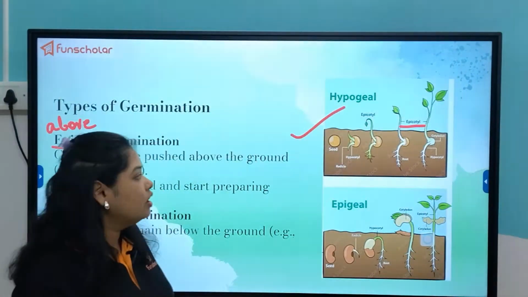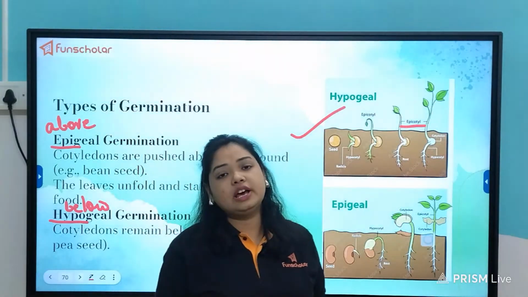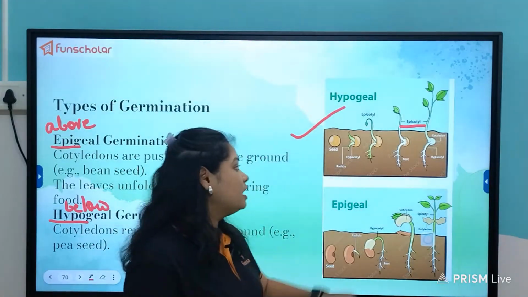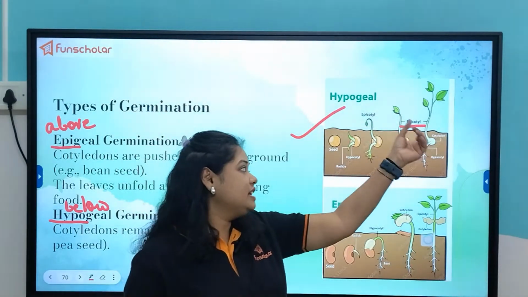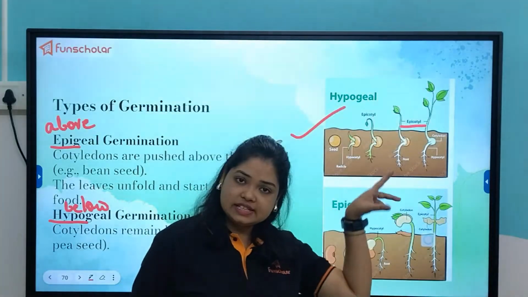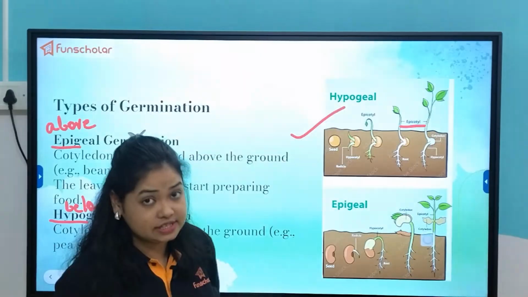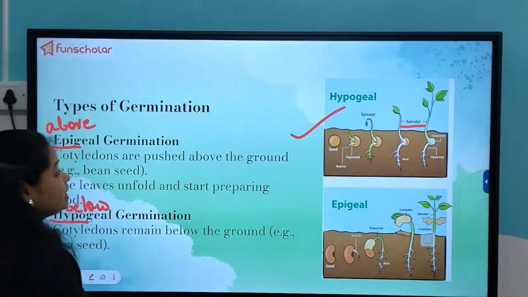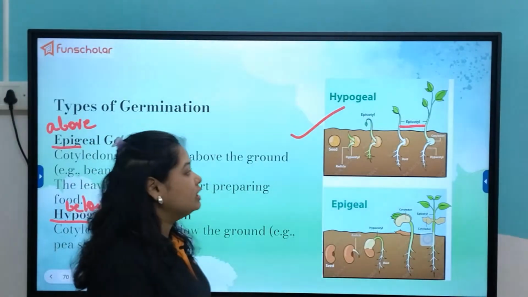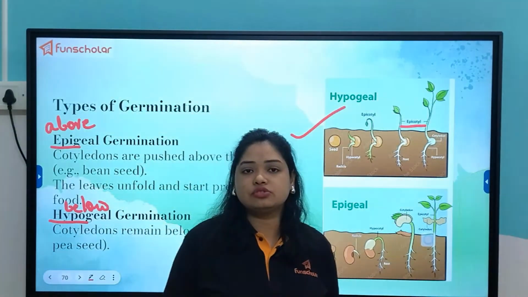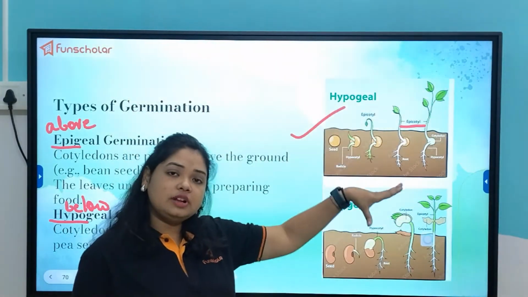And similarly, when the plant is able to prepare its own food with the help of photosynthesis, the cotyledons will wear out and slowly dry off, but that will happen inside the soil only. That also you cannot see from outside, it is not visible. So this is the case of hypogeal germination, in which all the development and then wearing out of the cotyledons occur inside the soil or below the level of the ground.